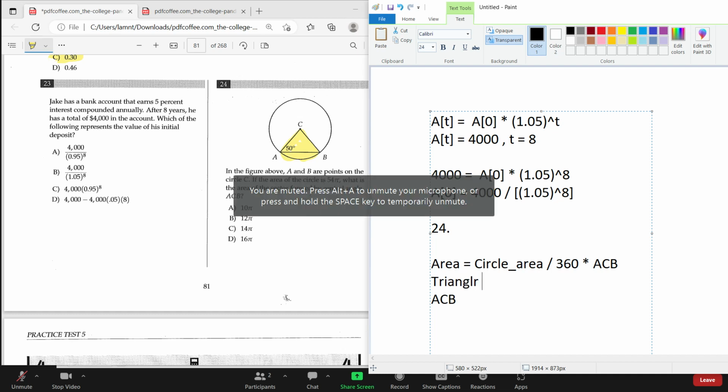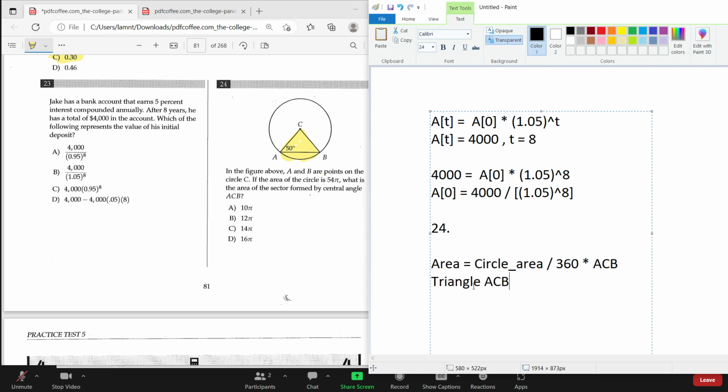So triangle ACB is isosceles at C. So we know that the angle ACB is going to be equal to 180 minus 2 times the angle CAB, right?